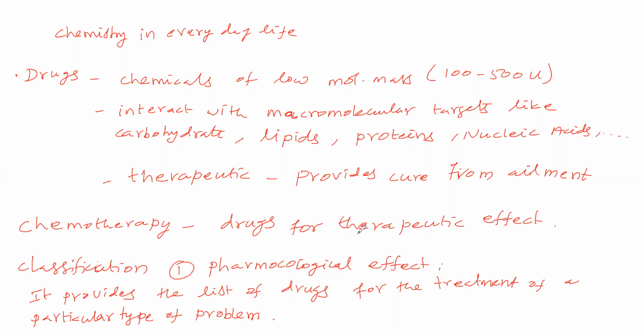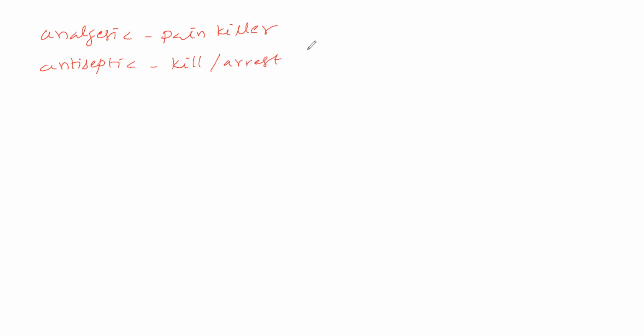That means this is a tablet, and this tablet will cure so and so. Such a type of list it will give. Now, examples. Suppose analgesic: analgesic means painkiller. Next, antiseptic: antiseptic means it will kill, otherwise it will arrest the growth of microorganism.